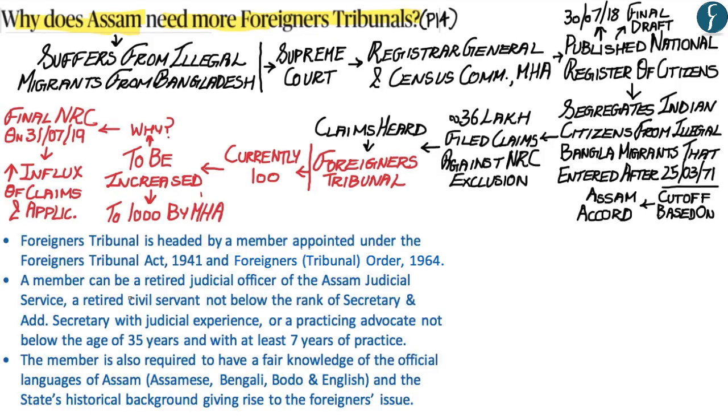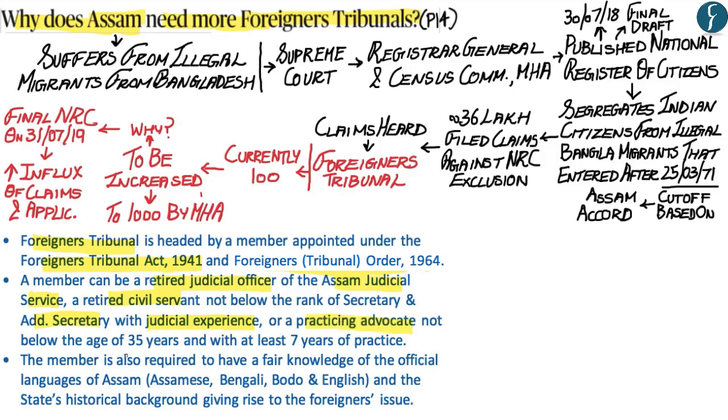Now, apart from this, what you should also know is who the members of the Foreigners Tribunal are. The Foreigners Tribunal is headed by members who are appointed under the Foreigners Tribunal Act of 1941 and the Foreigners Tribunal Order of 1984. Members can be a retired judicial officer of the Assam Judicial Services, or a retired civil servant or additional secretary who has judicial experience. A member can also be a practicing advocate, who can be appointed based on certain criteria.